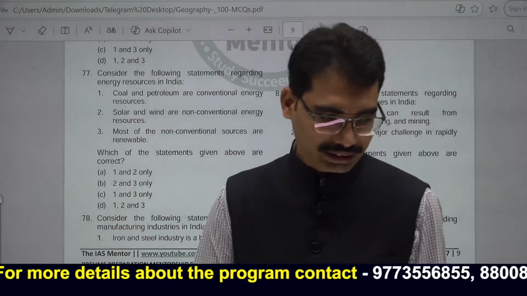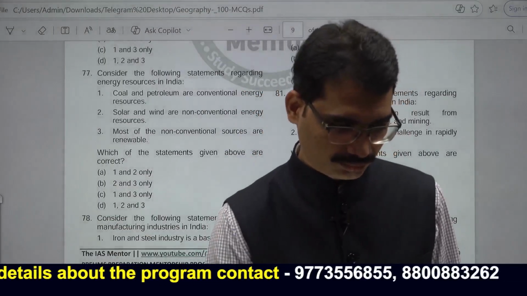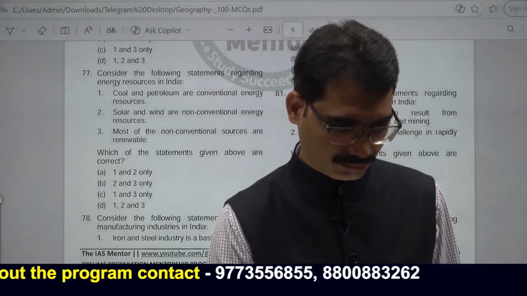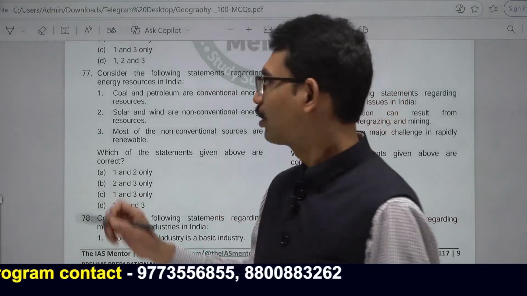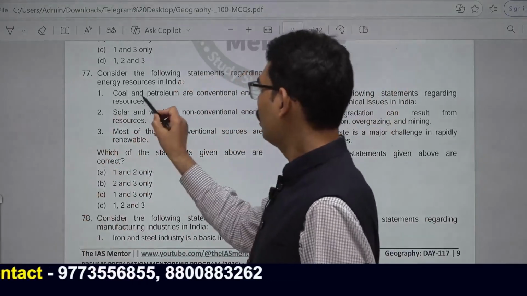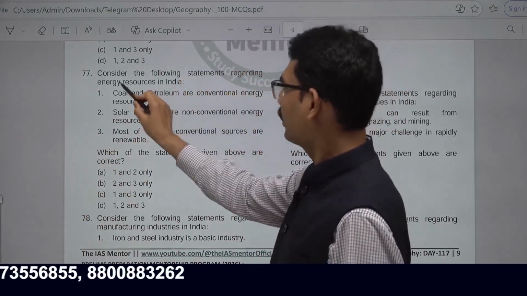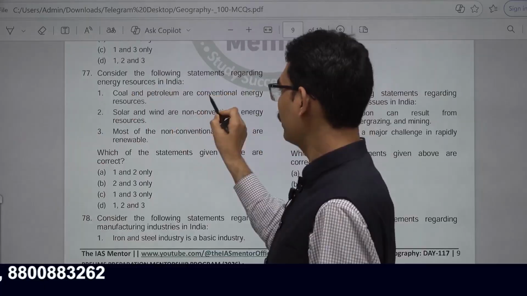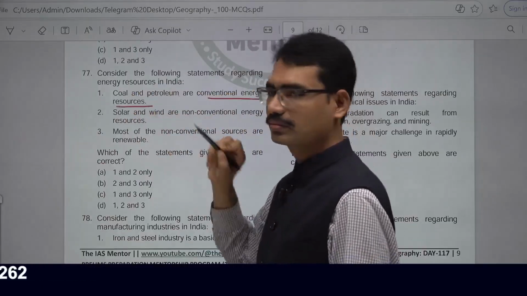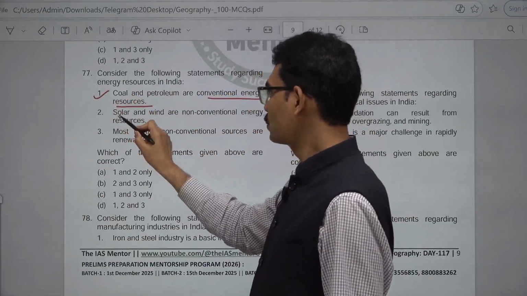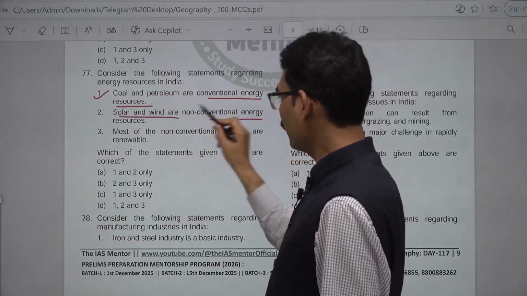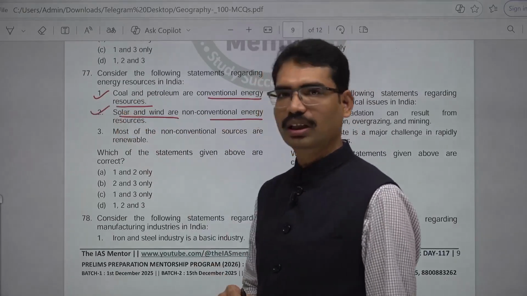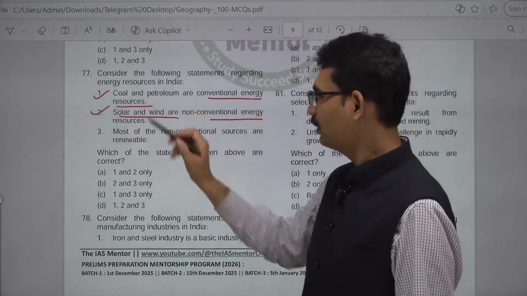The answer here is coal. Consider the following statements regarding energy resources in India. Coal and petroleum are conventional energy sources. Conventional, correct one. Solar and wind are non-conventional energy sources. Non-conventional, they are not conventional.